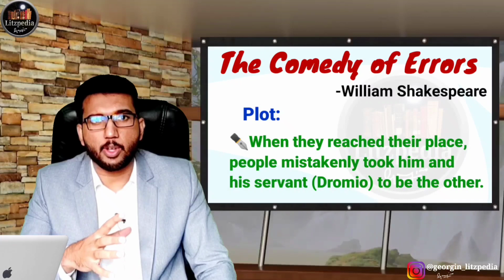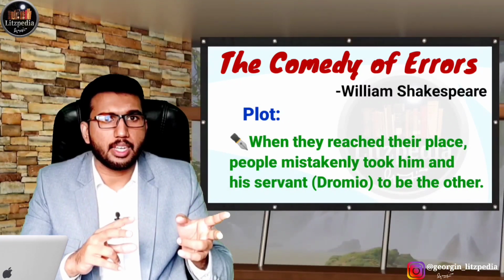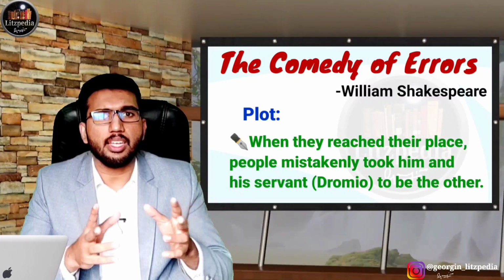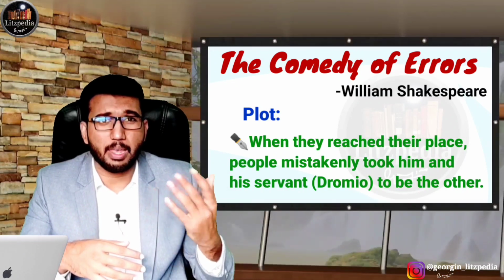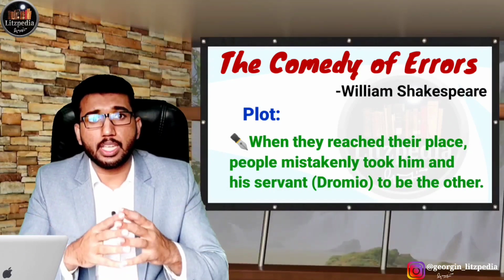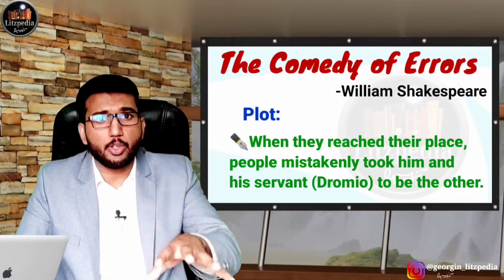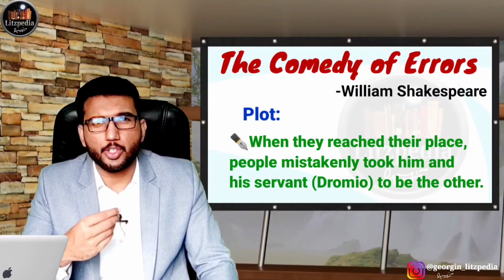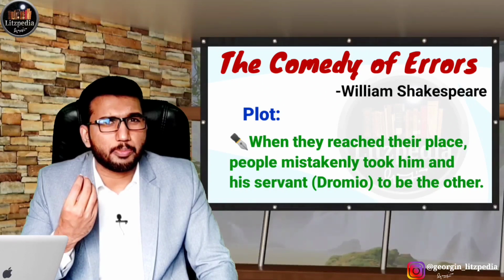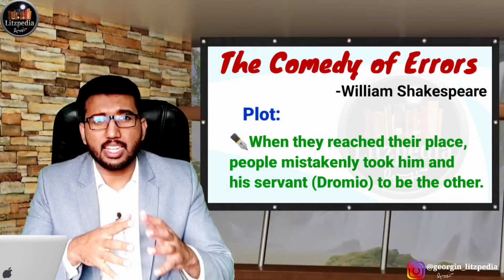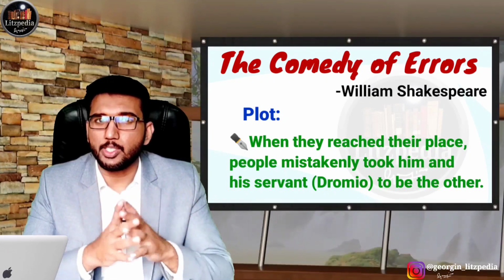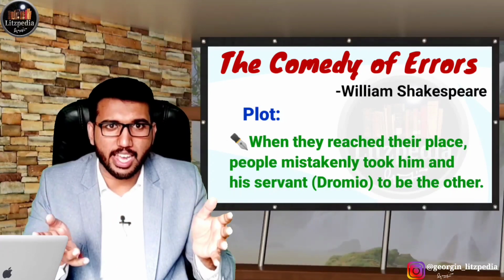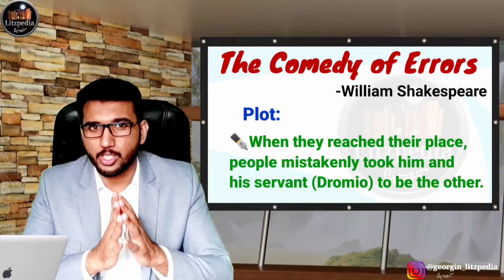We also need to note that because of the difference in their characters, they are both depicted as doing illegal activities, becoming mad, and committing infidelity. Those kinds of charges are given to them. Because of this, too much confusion and many problems occur. But finally they understand what happened. They are actually twins, and all of them join together, and the story ends in a happy manner. So that's how the story is.